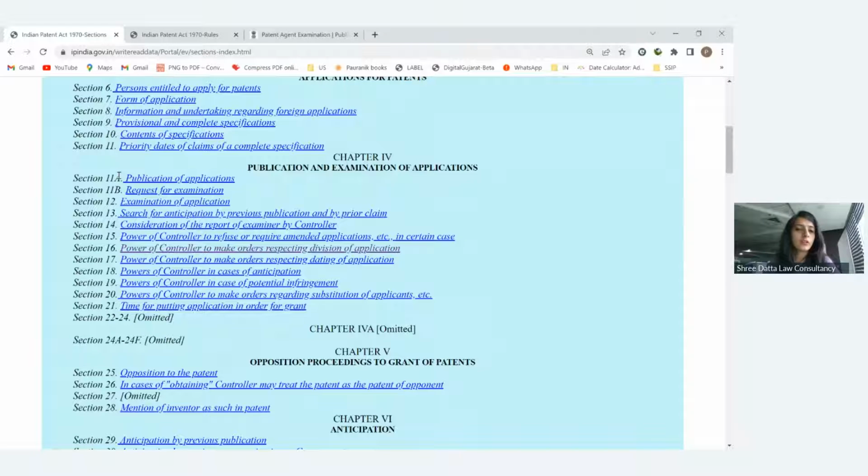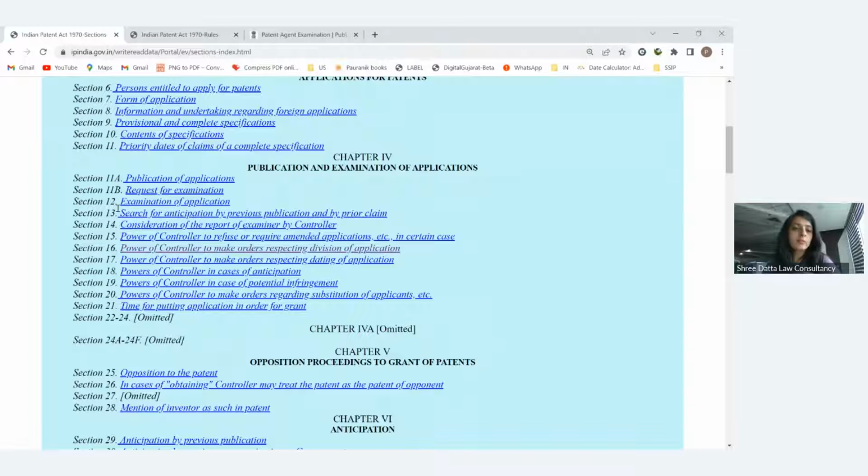So this can be asked in MCQ questions: which form is used, and when your application will be published if you apply for early publication, and when it will be published in the normal route, right?